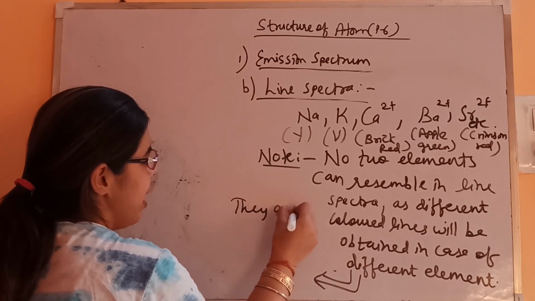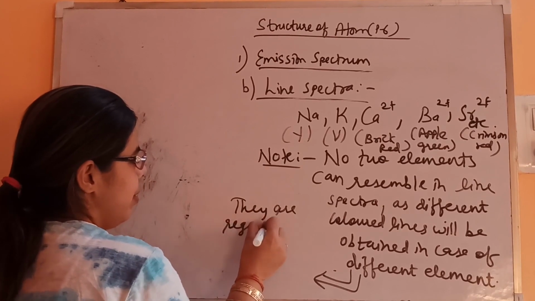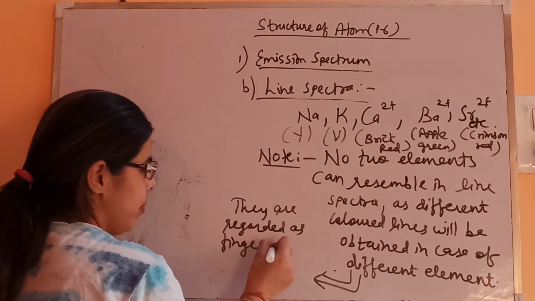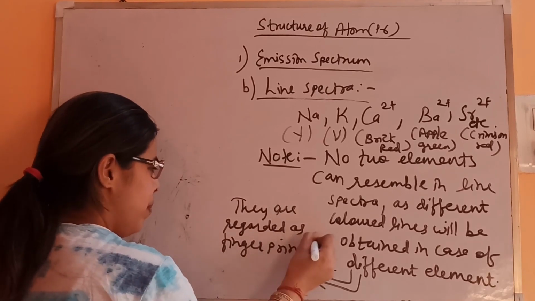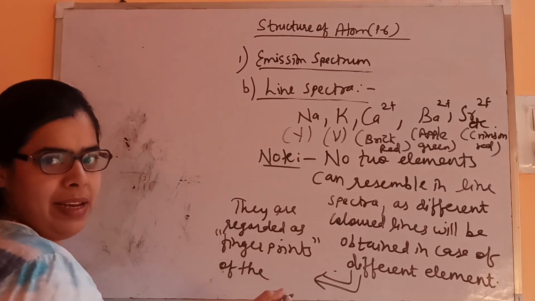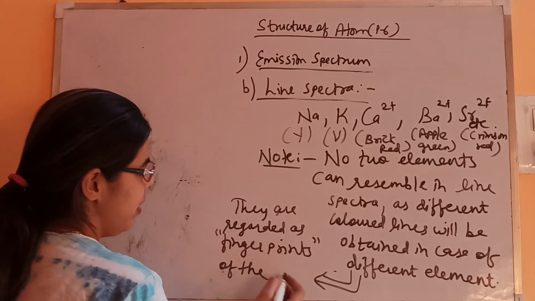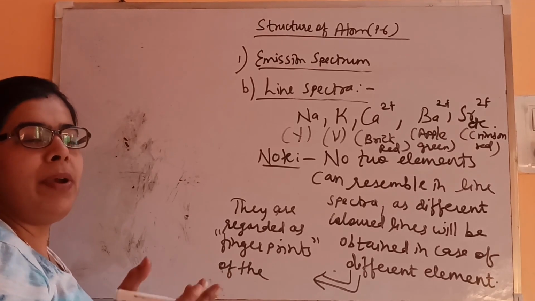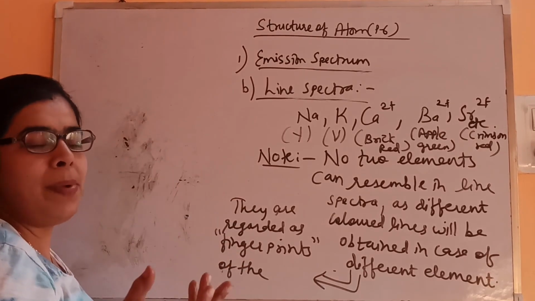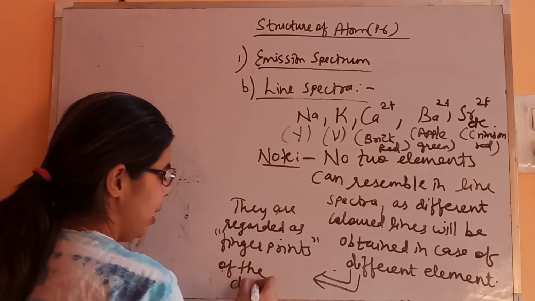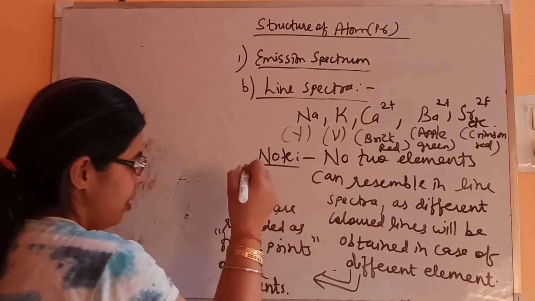So due to this reason they are regarded as fingerprints of the element, because no two elements can resemble in color in line spectra. Like we know that our fingerprints will not match with the fingerprint of any other person. So it is completely different. That's why it's like fingerprints of the elements, which are totally different. So this is the utility of this spectrum.